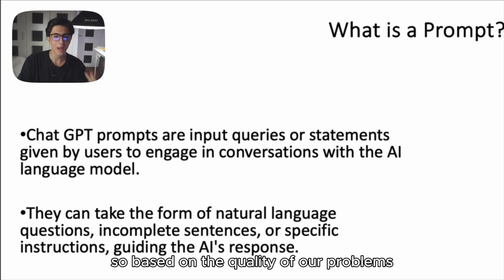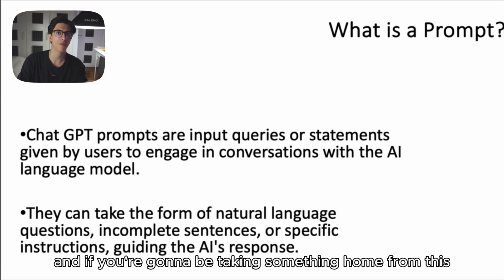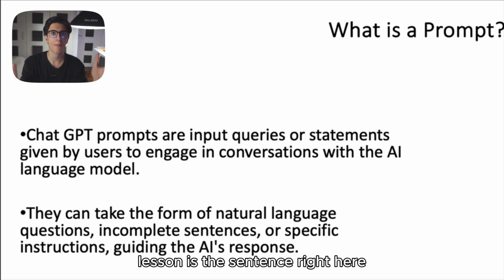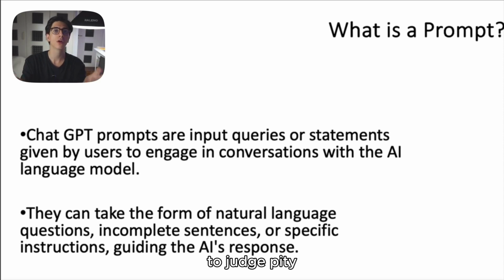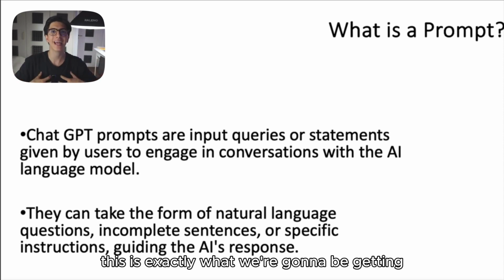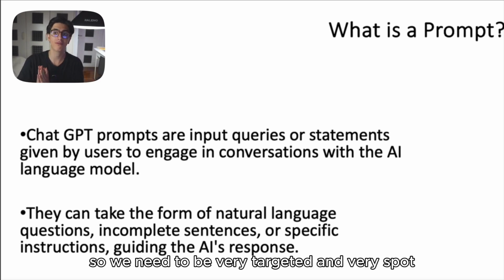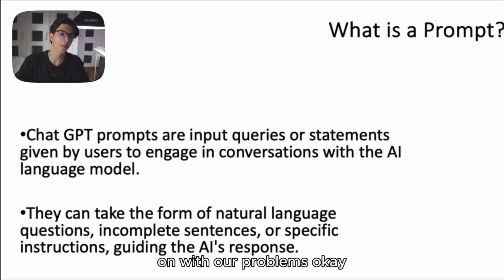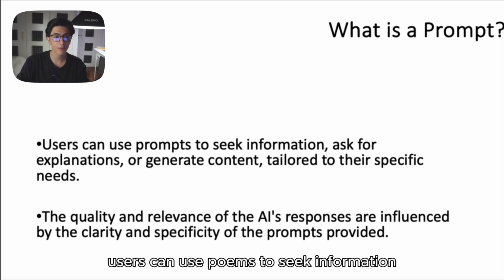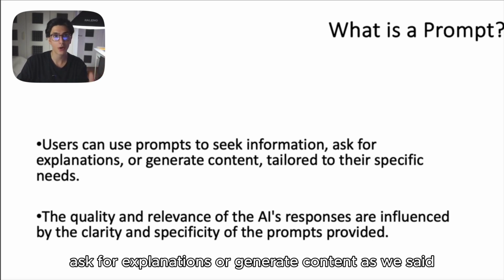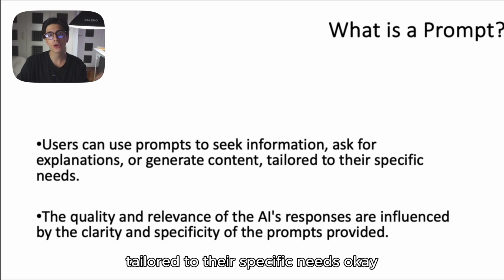Okay, so if you're going to be taking something home from this lesson, it is this sentence right here. Based on the quality of the prompts that we input to ChatGPT, this is exactly what we're going to be getting out of ChatGPT. So we need to be very targeted and very spot on with our prompts. Users can use prompts to seek information, ask for explanations, or generate content tailored to their specific needs.